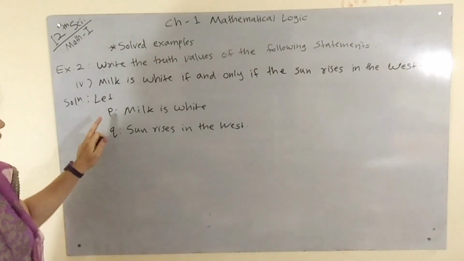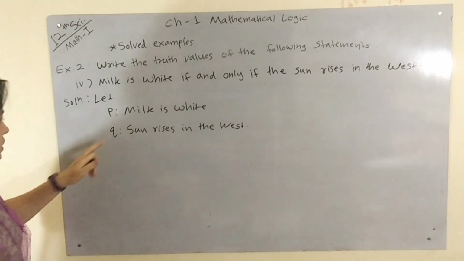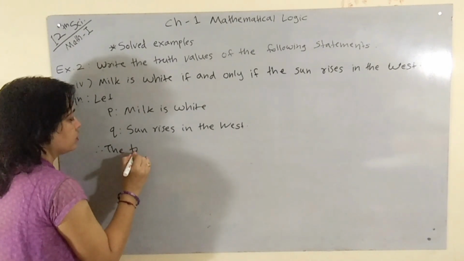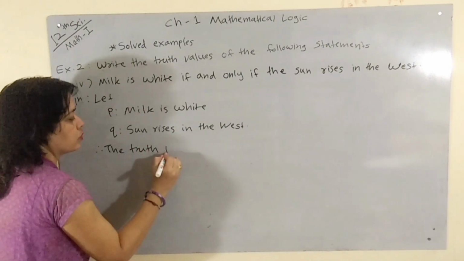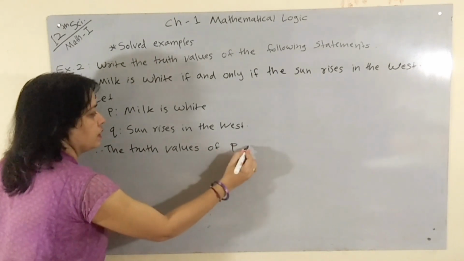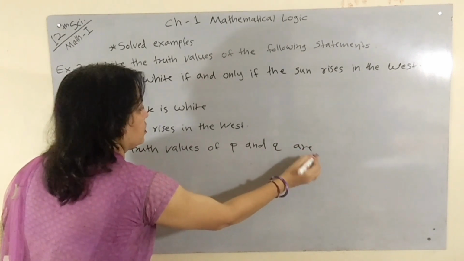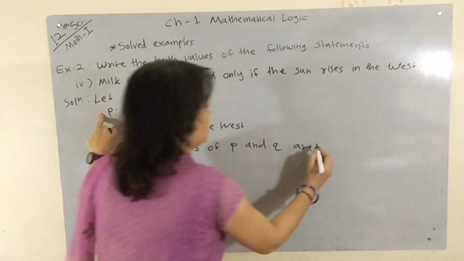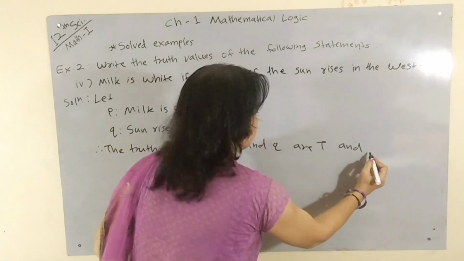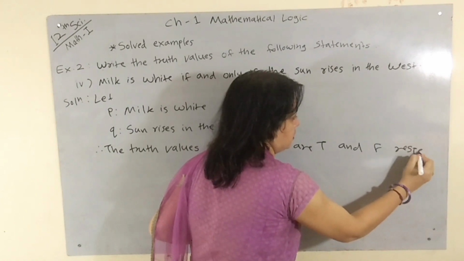Here we know that its truth value is true and its truth value is false. Therefore, the truth values of P and Q are, truth value of P is true and truth value of Q is false respectively.